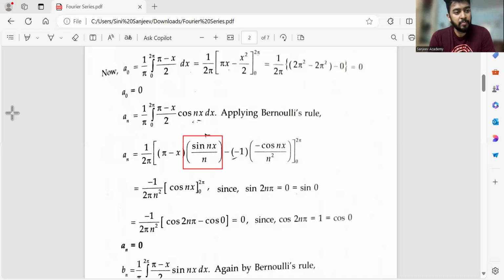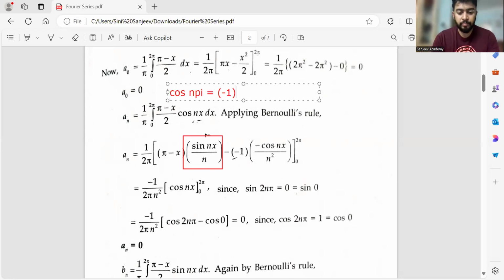Okay. And again, one more thing I'd write here is the cos n pi value. Cos n pi value is minus 1 whole power n, this is my pi symbol. So if it is 1 pi, it is minus 1 whole power 1, it is minus 1. If it is 2 pi, minus 1 whole square, so that is plus 1. So that's how it is.